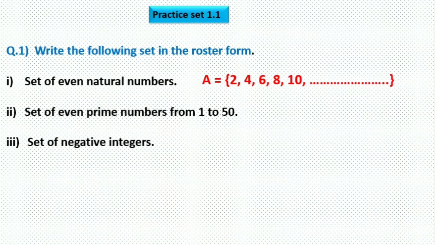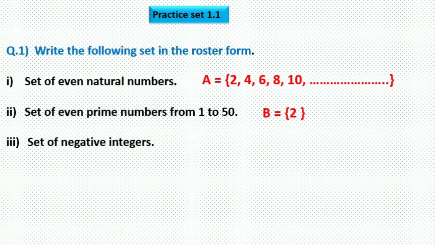Except 2, all the prime numbers are odd primes. So here the condition is given: set of even prime numbers. There are many prime numbers, but the even prime number is only one, so only one element will come here. B is a set of even prime numbers, so only 2 is an even prime number, so only 2 will come in that set.